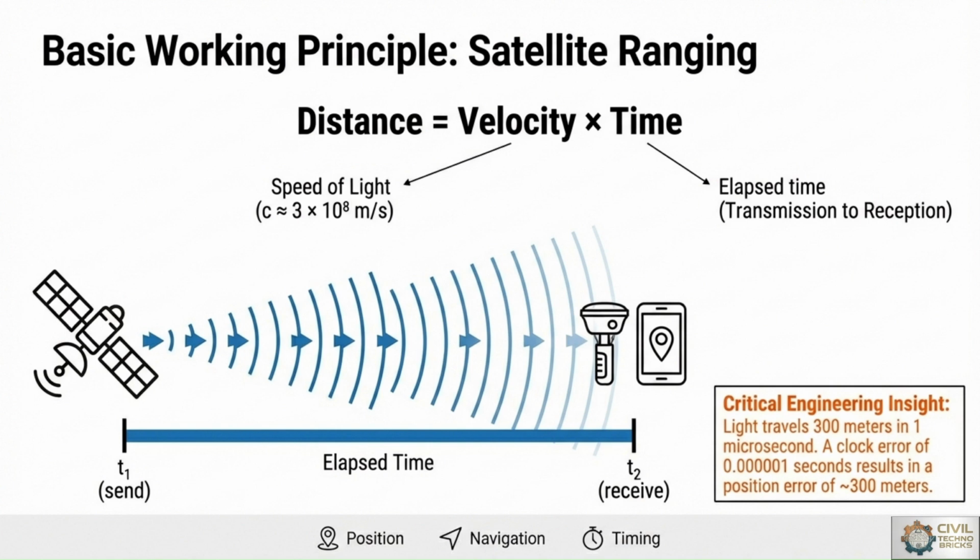Here T1 is when the satellite sends the signal, and that signal will be received by the rover or the receiver at time T2, that is, send and receive. So the time in between sending and receiving is called the elapsed time, which is the basic working principle where distance is equal to velocity into time.